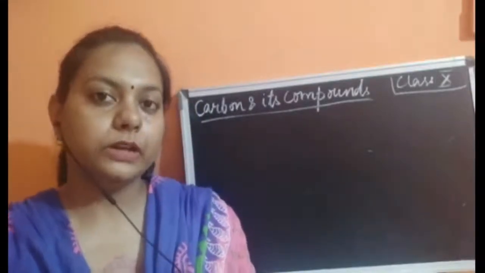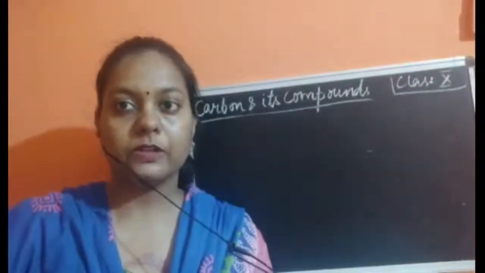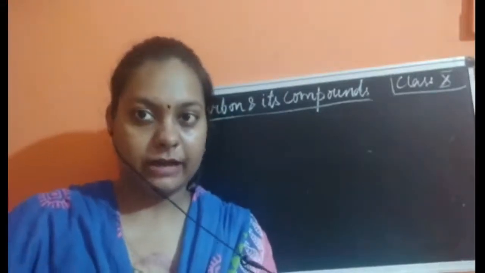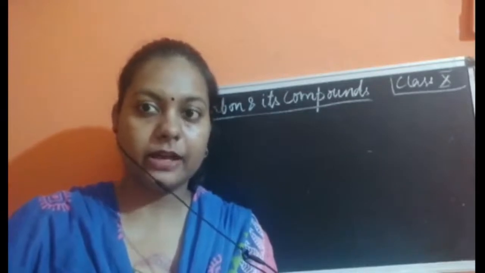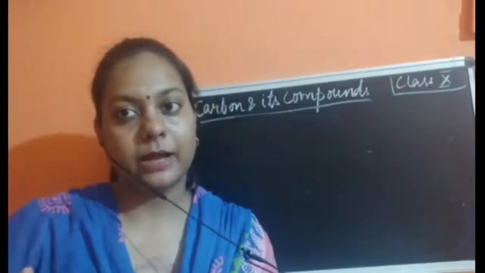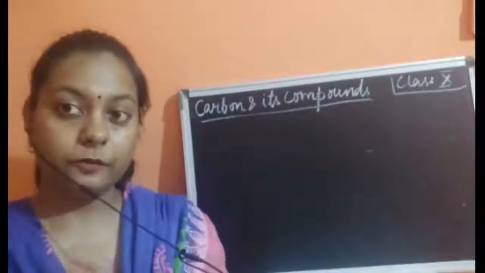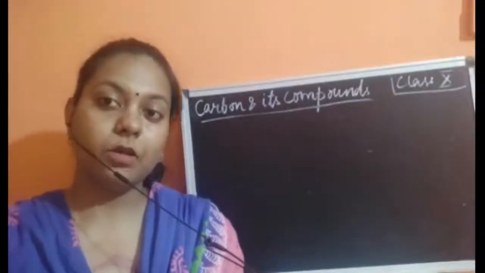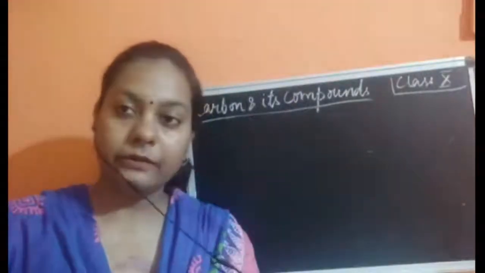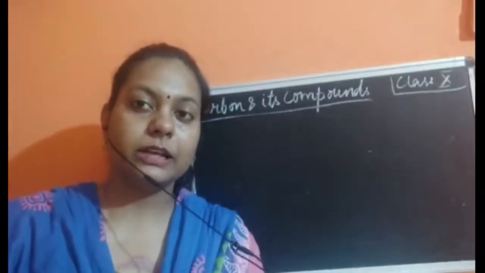One more property of carbon is that it has 4 electrons in its valence shell, and due to the presence of these 4 electrons in the valence shell, it has valency 4. So it is tetravalent. What is the meaning of tetravalent? It means it has a valency of 4, a combining capacity of 4. It can combine with 4 atoms of carbon or 4 other atoms of different elements, and it can share the electrons as well.